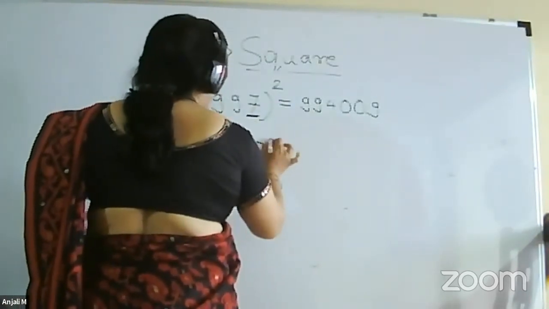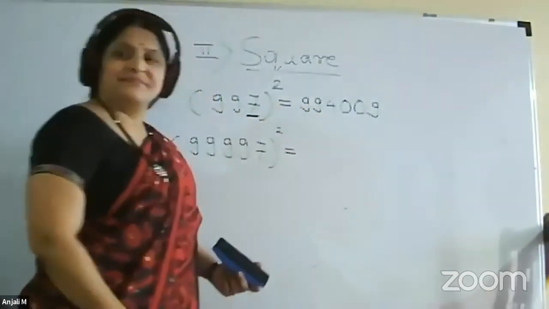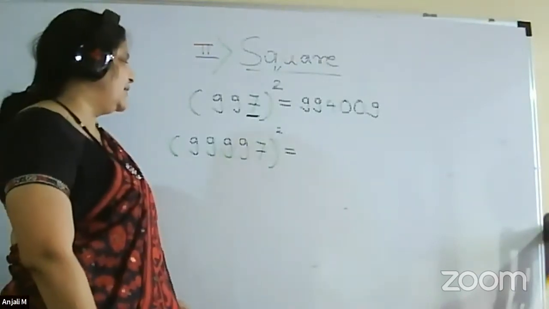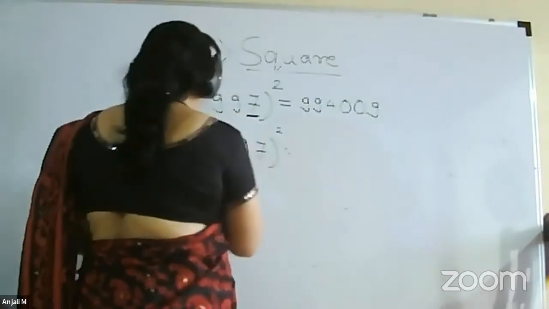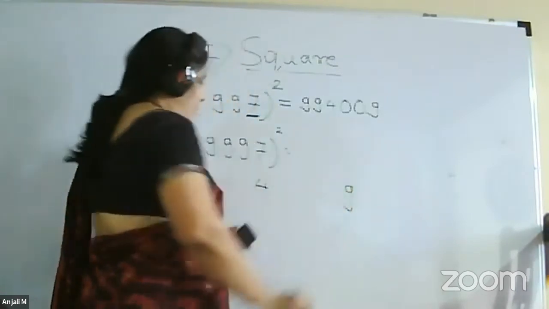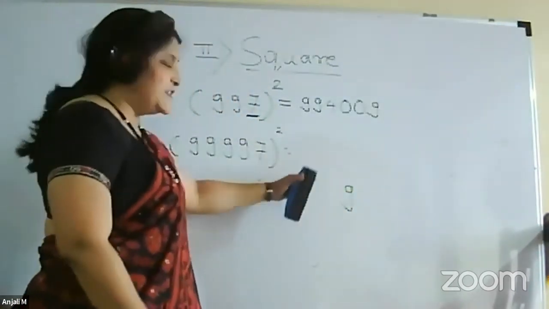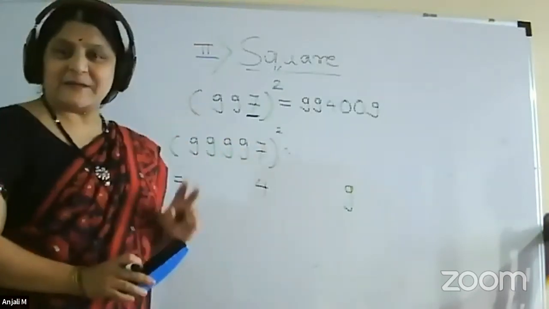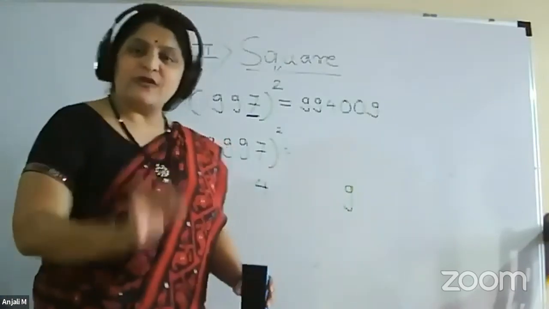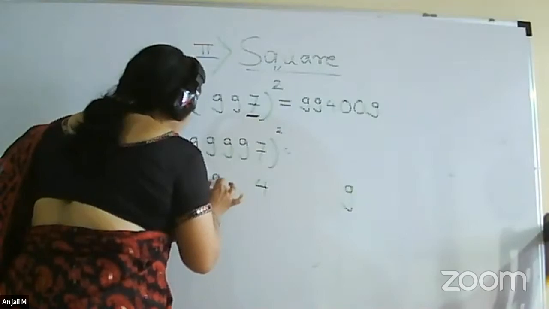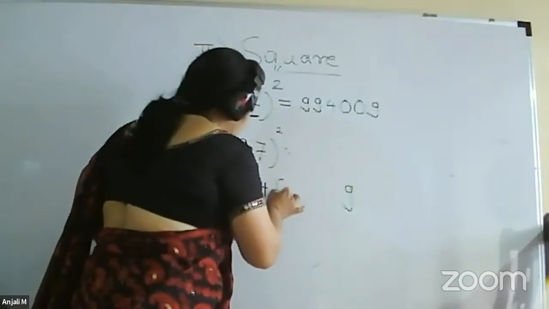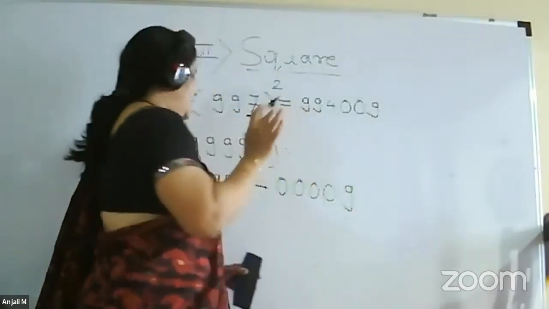99997 square. Now you know the procedure. You can easily do that. So you have to just write what it will be now. I will do it here only. So what it will be? 7 square will be 49. But we have to keep a space. How many spaces we have to keep? Count these spaces. 4 places. We have to keep in between 4 and 9. So now count the number of 9s. So there are 4 9s. So same number of 9s you have to repeat here. 9999. And after 4 and before 9, the same number of zeros you have to write. So this will be the square.